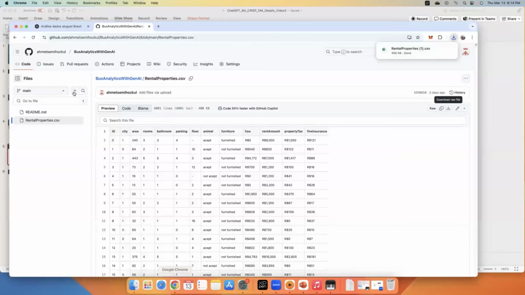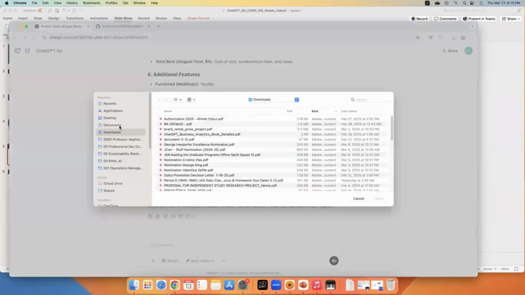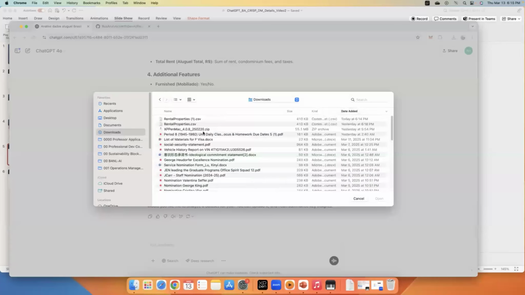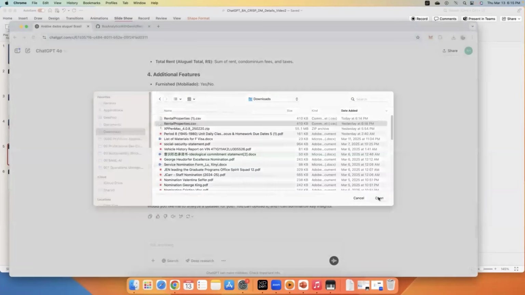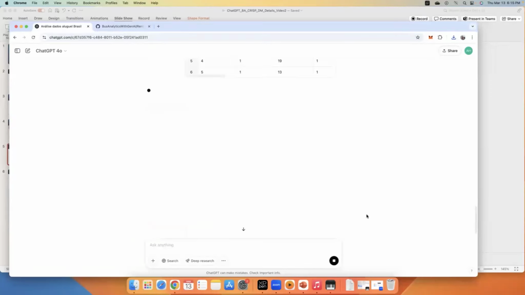So here we go, downloading the data set and uploading. Click on it. Okay, and paste it. Documents, no downloads. Yeah, rental properties, open. All right. So go ahead, upload your data set.